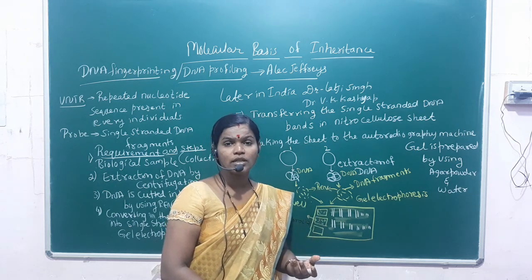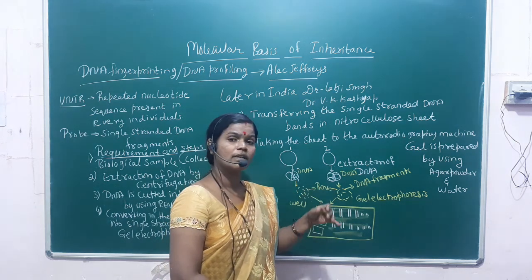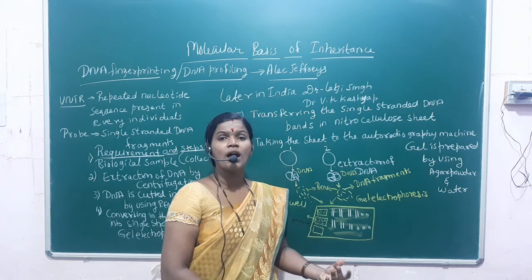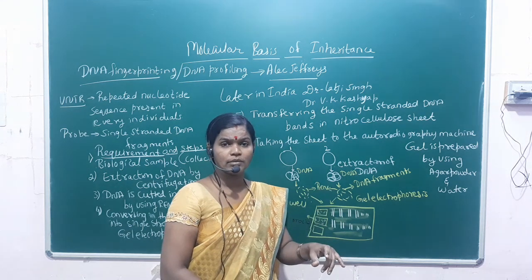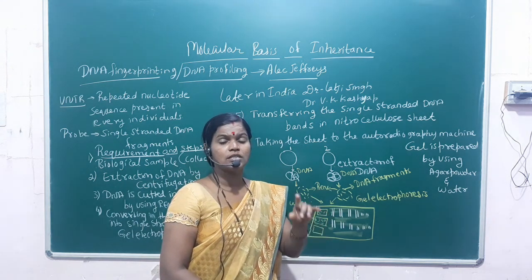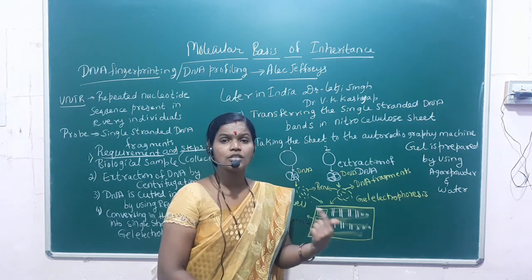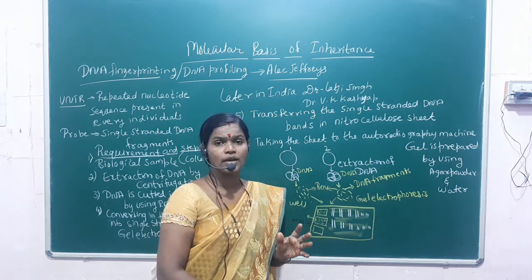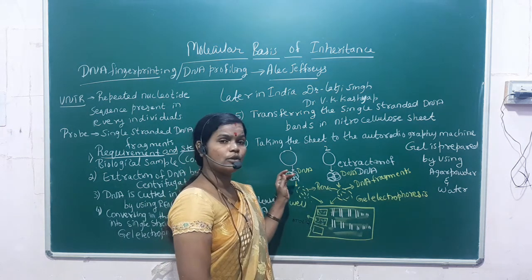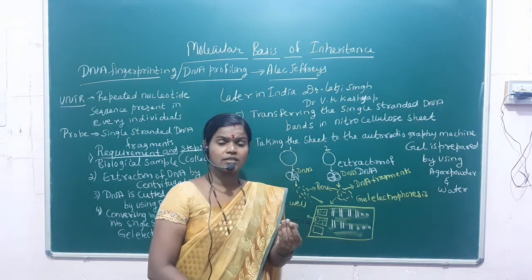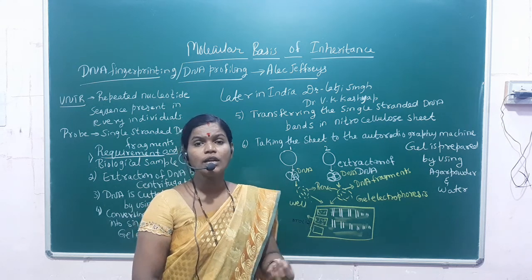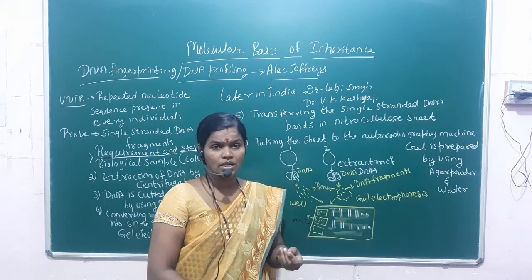So here also, they take the sample, add some chemicals in that test tube and then keep it in that rotating machine. Just imagine 1000 rotations per minute. How fast a rotation they will do. Just imagine that. And then we get the white thread-like structure DNA.